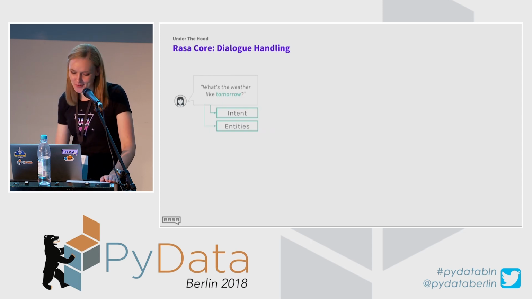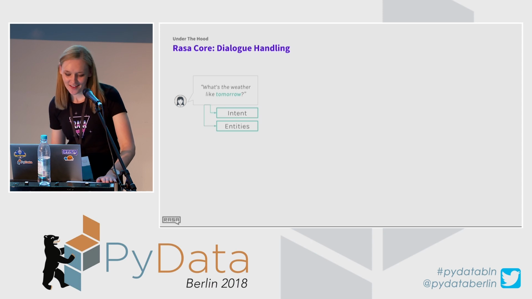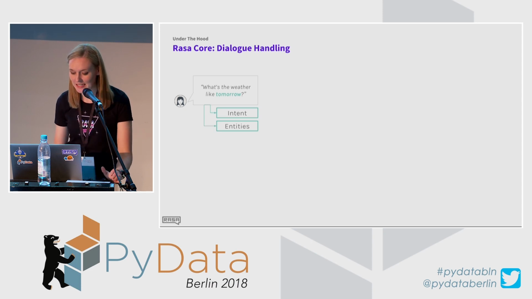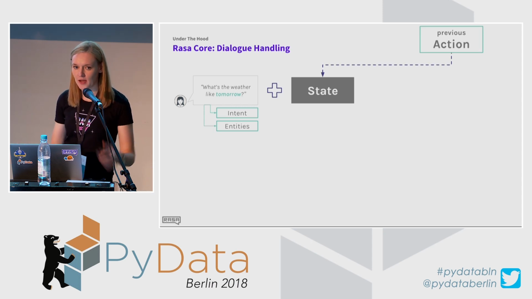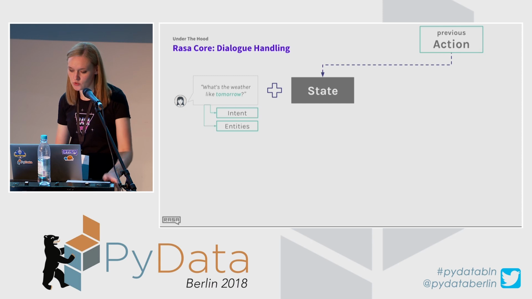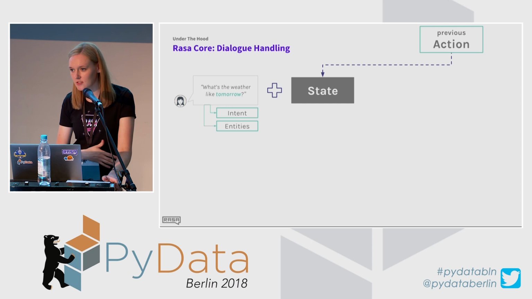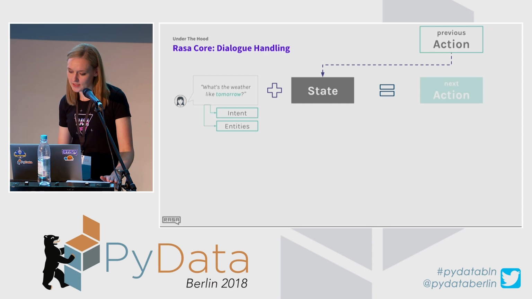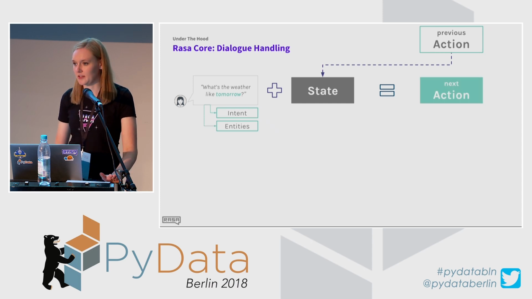Okay, so how Rasa Core works and how it does all this machine learning magic. The NLU model extracts structured data from user input, so intents and entities, and they are combined with the specific state, like where the conversation is. Rasa Core also looks at previous actions, what the chatbot did before and what the previous state was, and it uses this information to predict the next action.